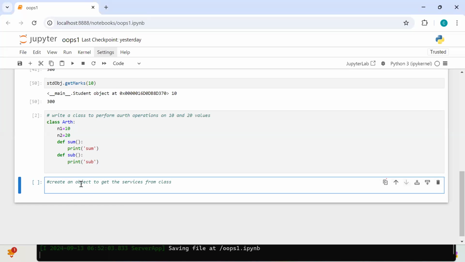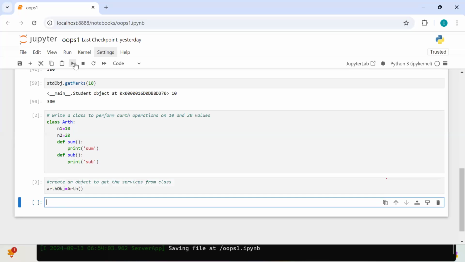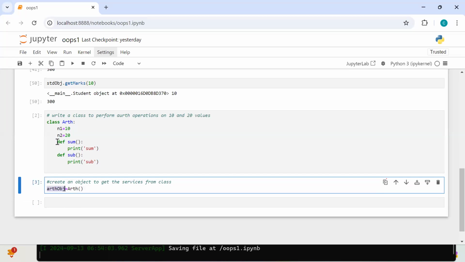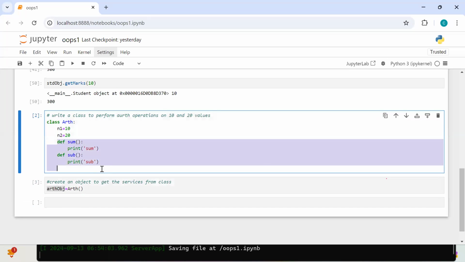You want me to call it? Yeah, call it. The class, if you call like this, it returns me what? Arithmetic class object or not? Yes, arithmetic class object. Now, once you have an object, you can access the members. Yes or no? Once you have a class object, you can access the members or not.